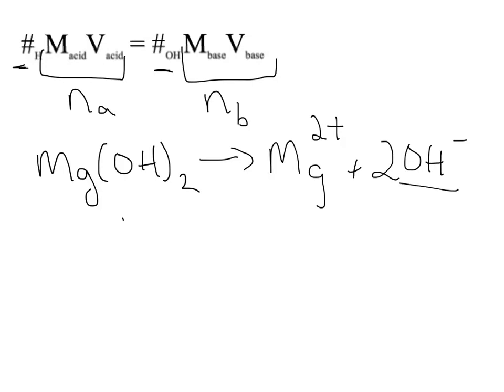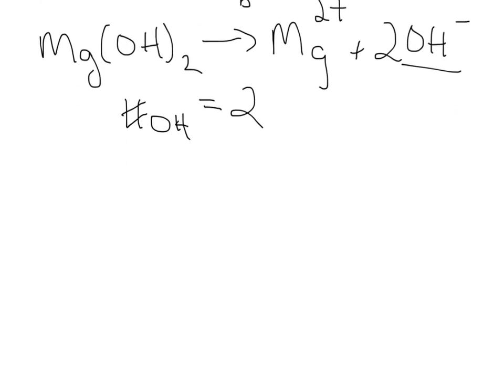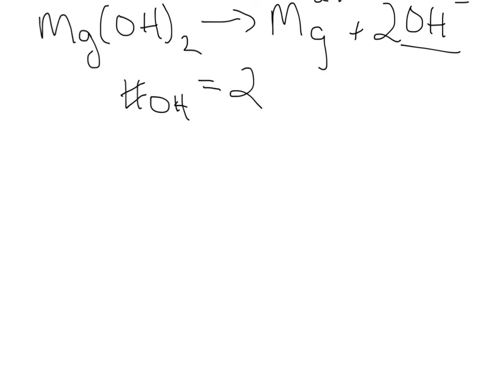So in this case, the number of hydroxide ions will be equal to 2. Here's an example of an acid, H3PO4. For every 1 mole of phosphoric acid, it produces 3 hydrogen ions.